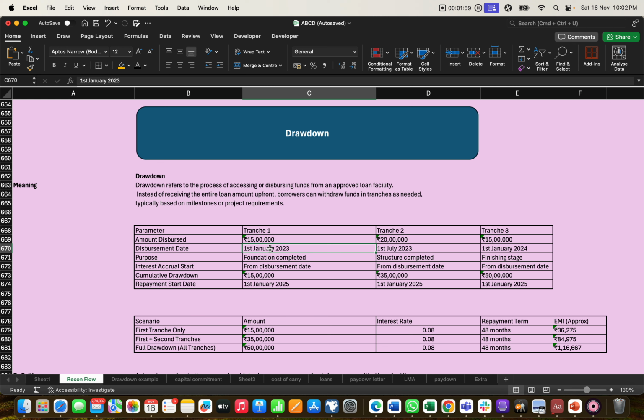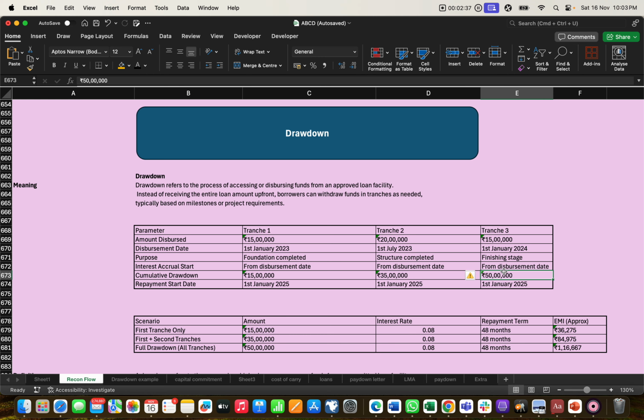The first loan amount will be disbursed, 15 lakh on 1st January 2023. The second will be disbursed 20 lakh, so the total loan amount disbursed is 15 plus 20, 35 lakh, on the 1st January 2025, and again the third will be done on the 1st January 2024, 15 lakh again, total 50.